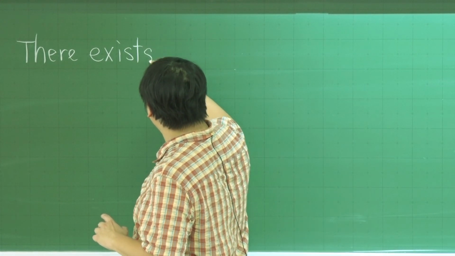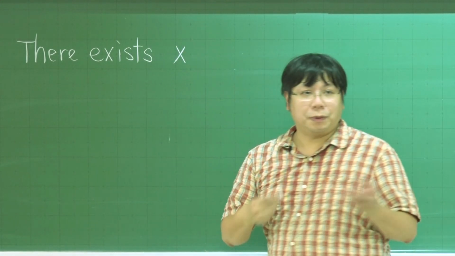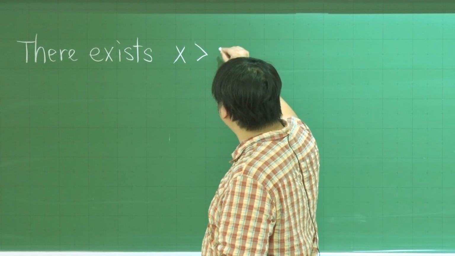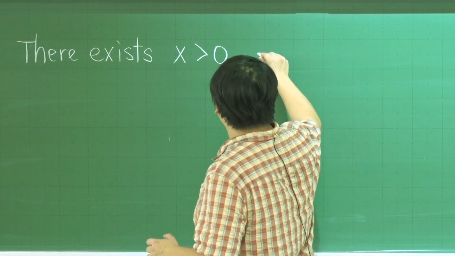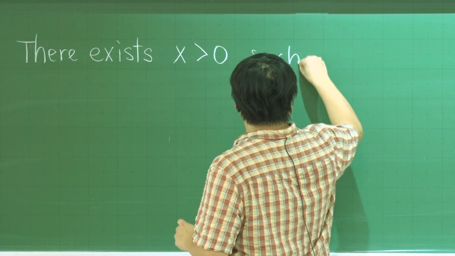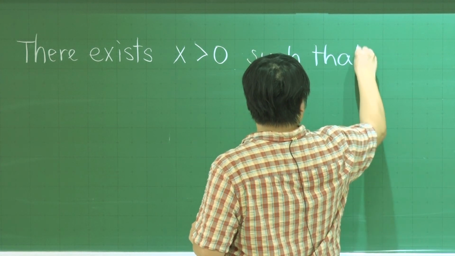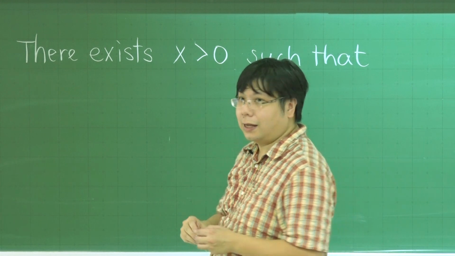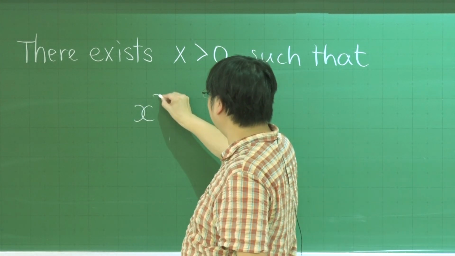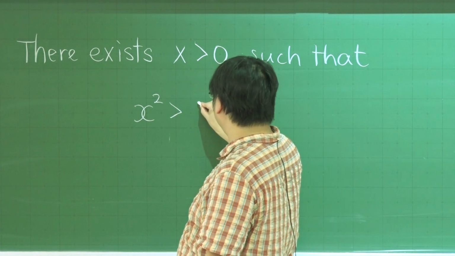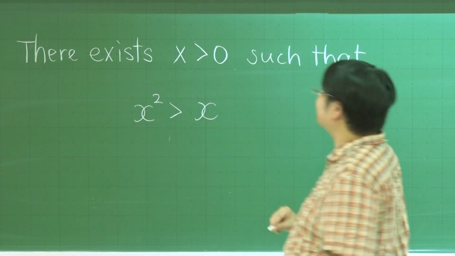There exists x, let's say with a certain property, x greater than 0, such that x squared is greater than x, for instance.